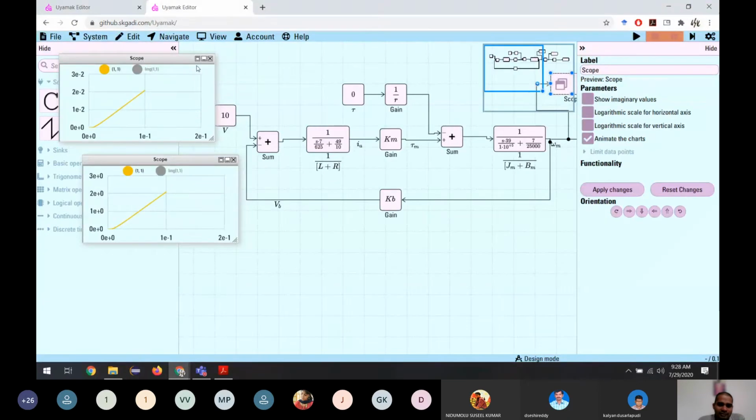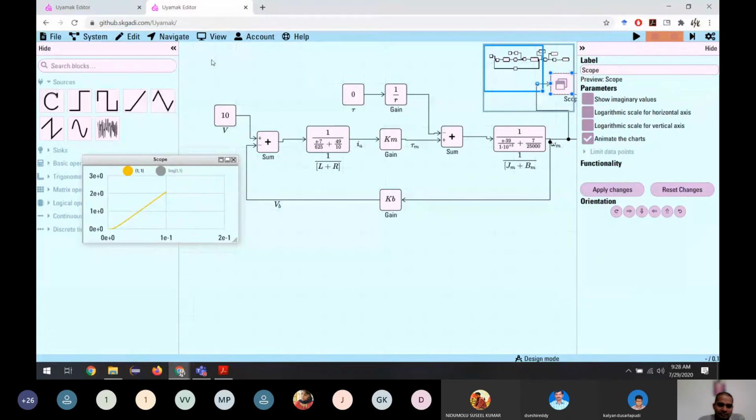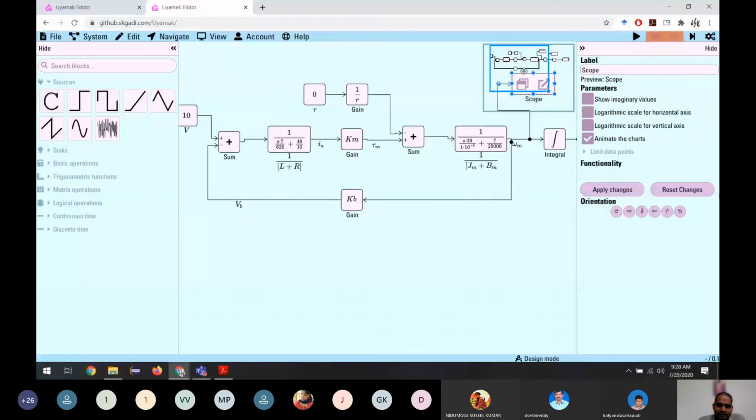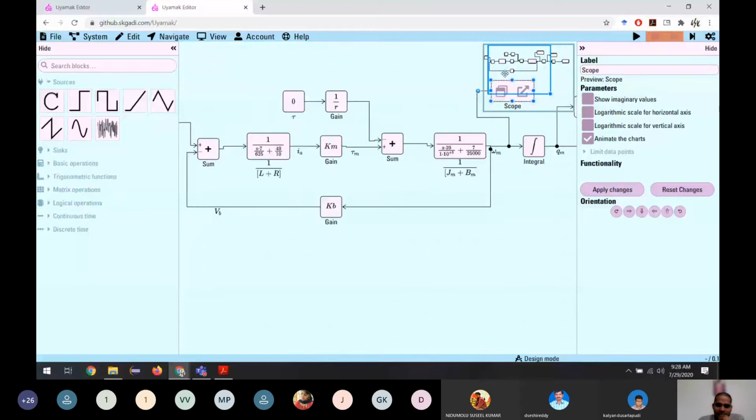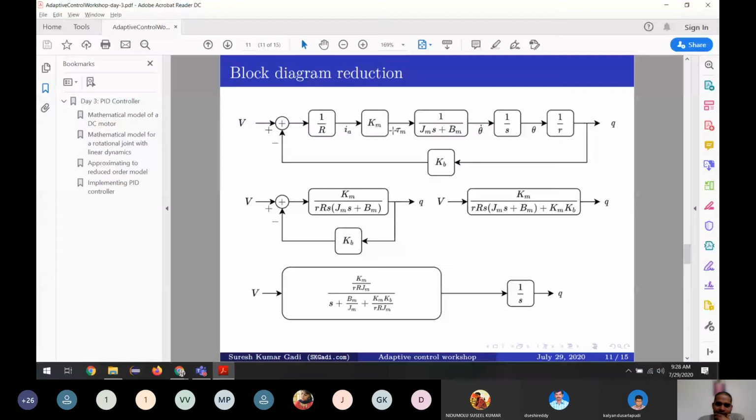We have removed this dynamics and we have removed this part. So what we have now is this part. Only the dynamics are here and these are the constants. If you compare these two block diagrams, you will understand.